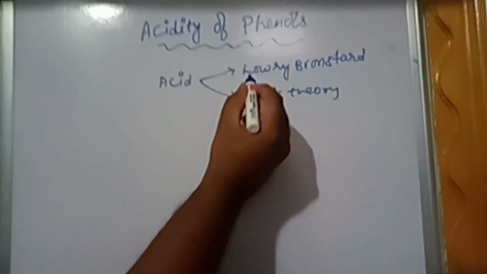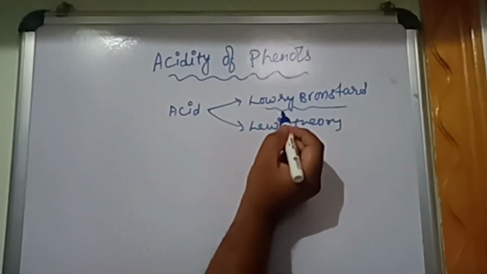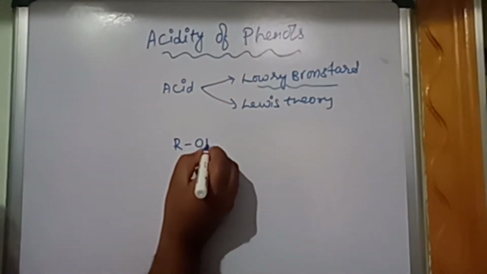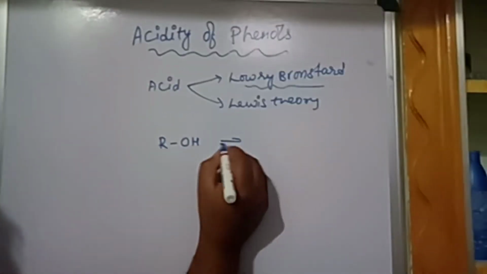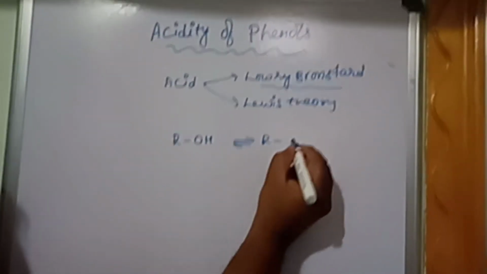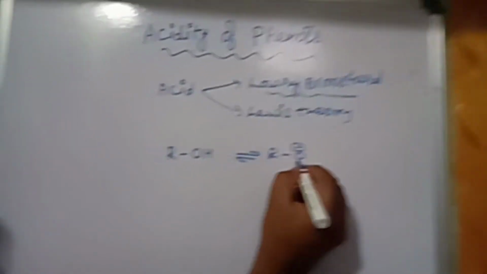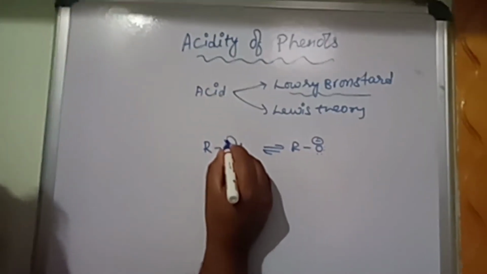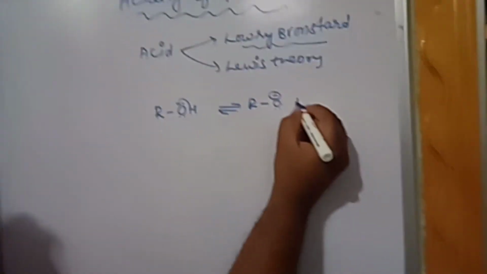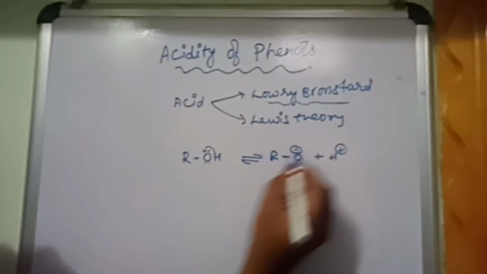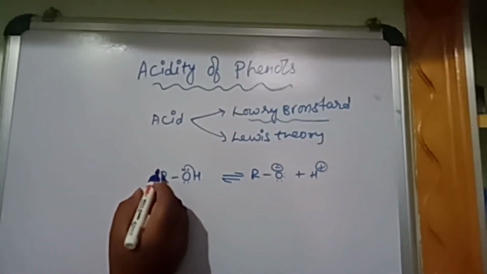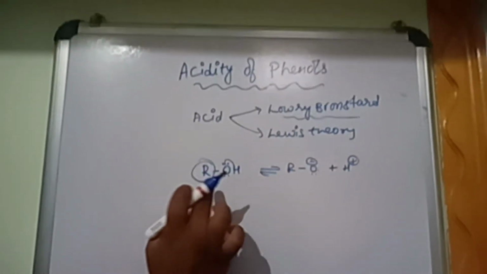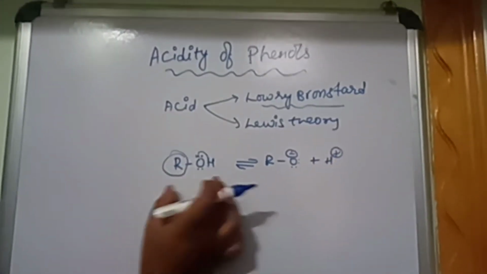According to the Lowry-Bronsted theory, an acid is a substance which donates hydrogen as a proton. So when hydrogen is donated as a proton, what happens? It leaves a pair of electrons. Already the oxygen has two lone pairs of electrons. It gives H plus ions. Here R is aromatic, because for phenols we write R as a benzene. I am just giving an example.